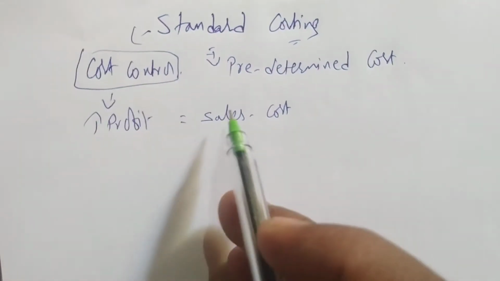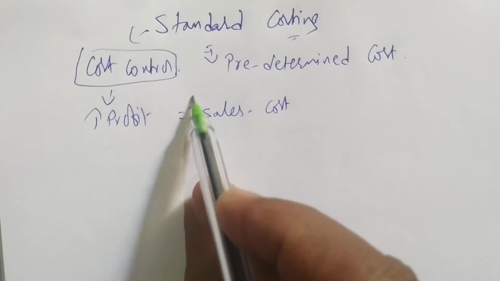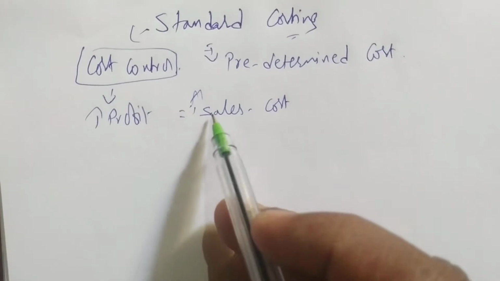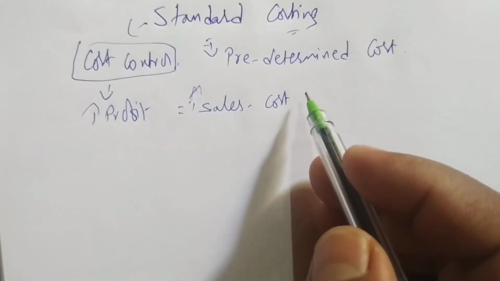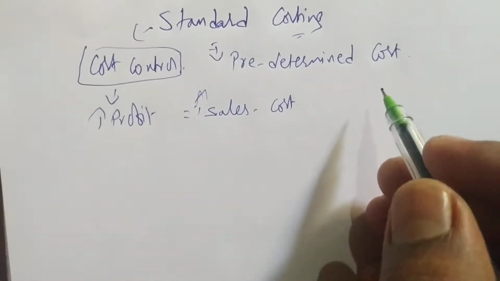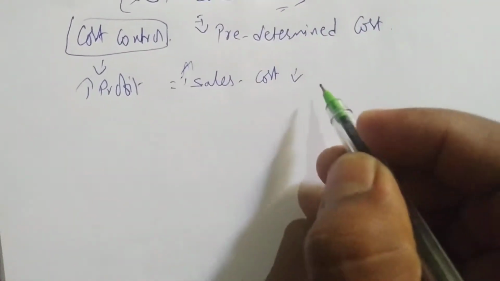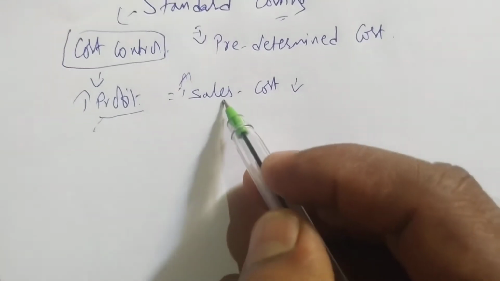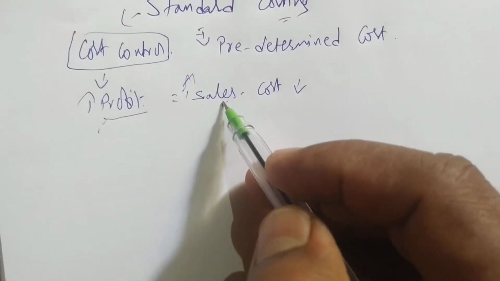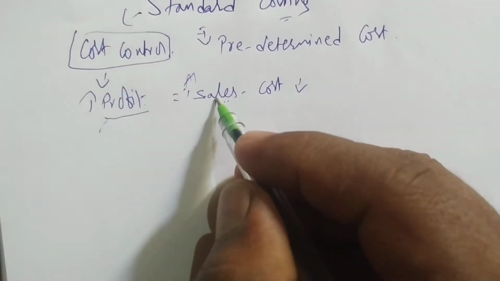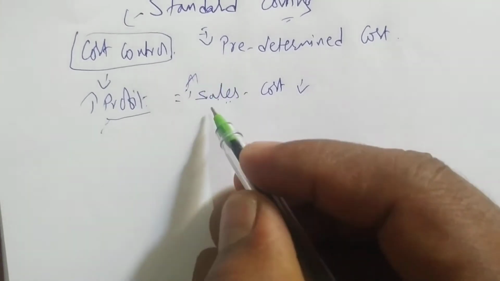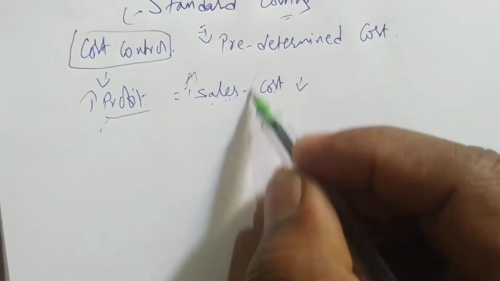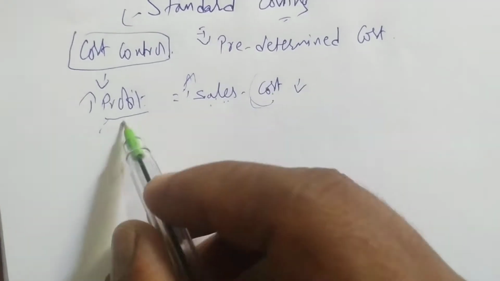So cost control means what? They are not increasing the selling price. If they increase the selling price, what will happen? They will lose the customers. If any manufacturer wants to increase the profit, they cannot increase the selling price, because then the goods of the company will not be sold. Then what they have to do? They have to decrease the cost. When they decrease the cost, the company will earn profit.